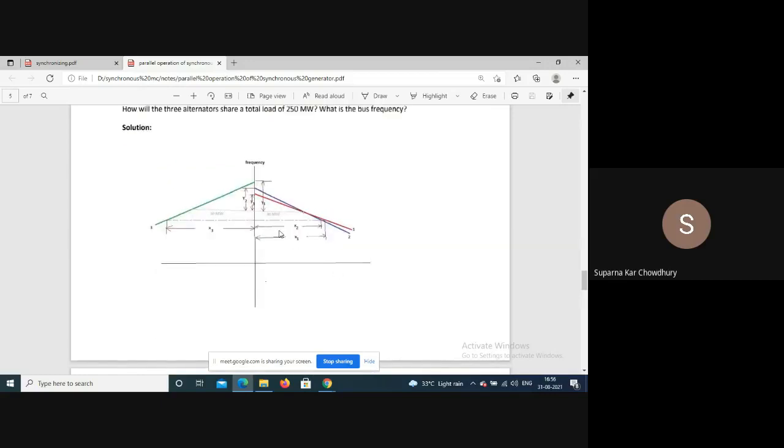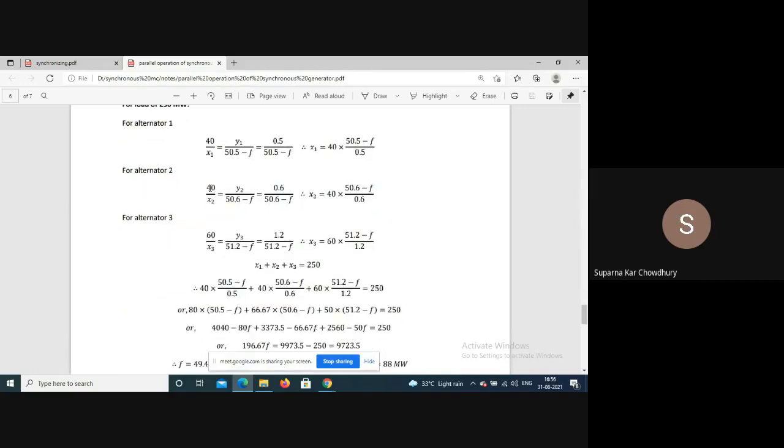Similarly, for alternator 2, these are similar triangles. So we will have 40 by x2 is equal to y2 by 50.6 minus f.